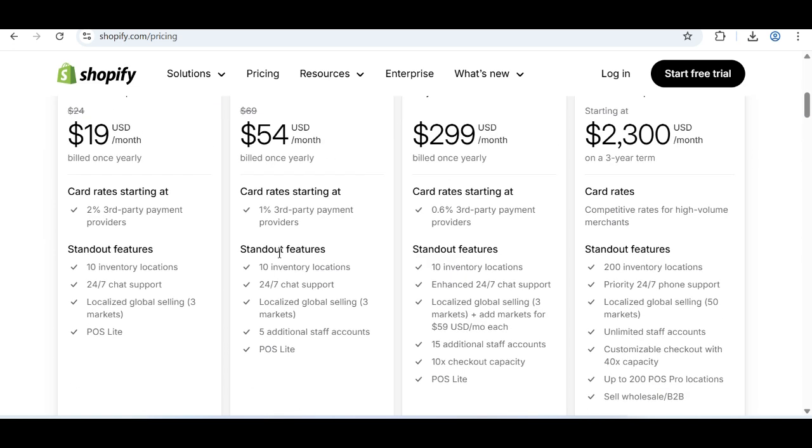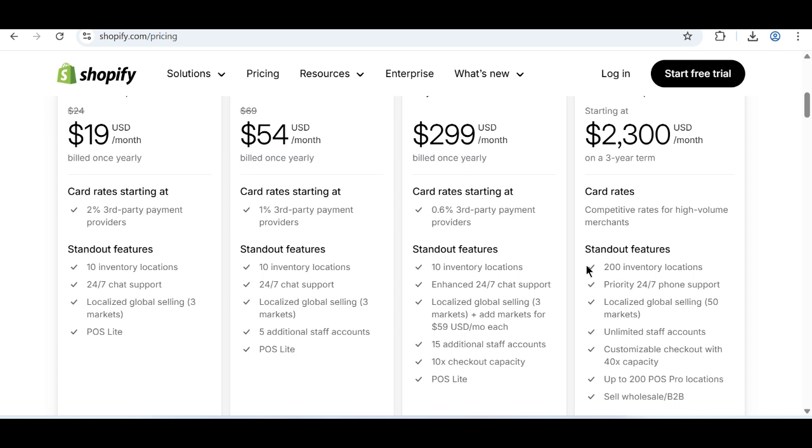So now you can read the features you'll have access to. This is the card rate starting at 2%, this is the card rate starting at 1% commission, and this is the card rate starting at 0.6 for third party payments. These are the payment providers that we have provided to you to be able to receive payment on your own online store.